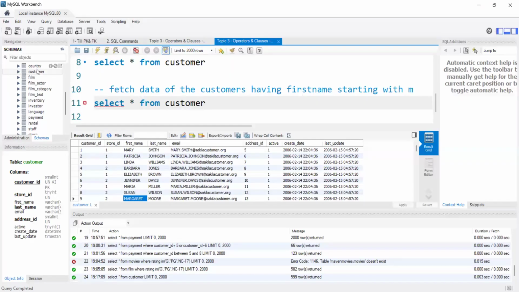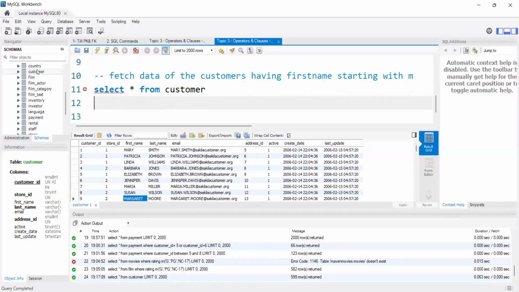Table name is customer. So here I want to display the data, and I'm giving some conditions. That's the reason first we will use a where clause here. I'm mentioning the condition as first name should start with M.